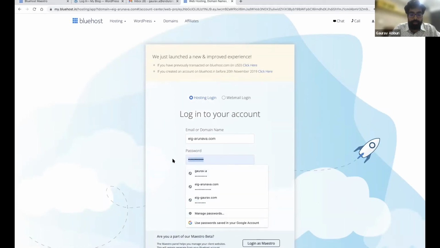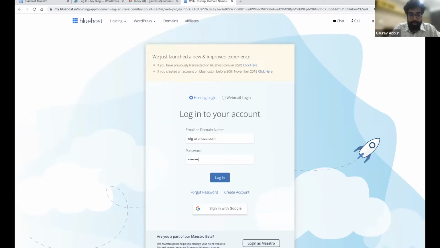So we can log into the Bluehost account. Once you log into the account, you'll be able to see the request, and also your client will be able to see who's requesting access and what level of access they get.